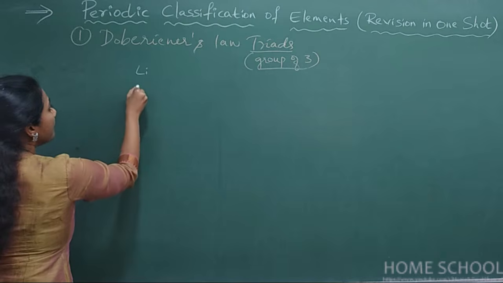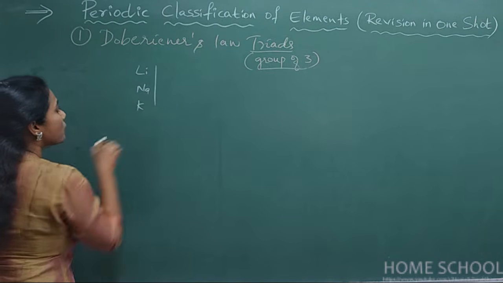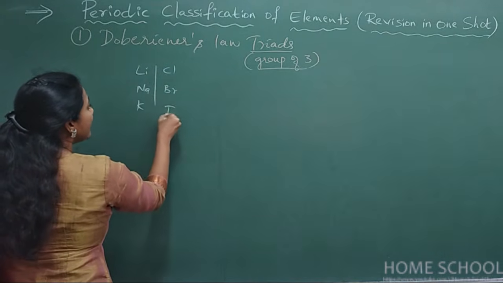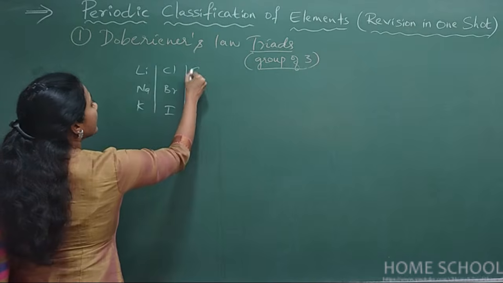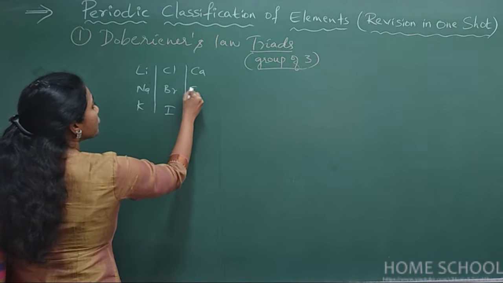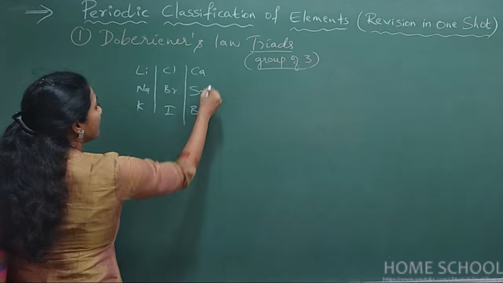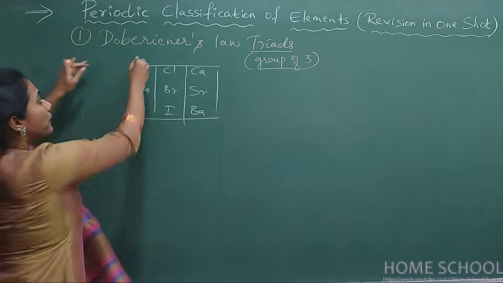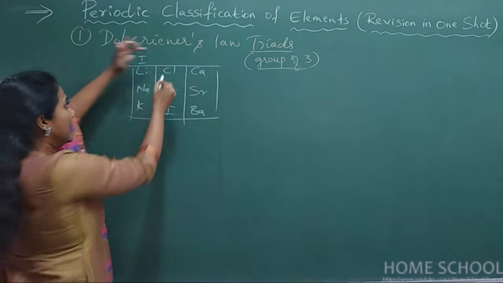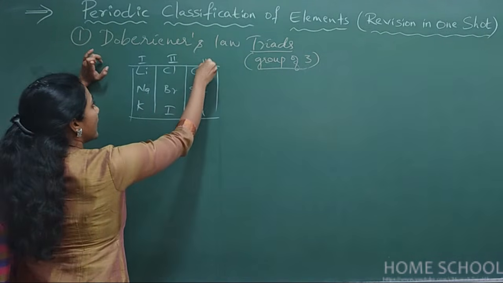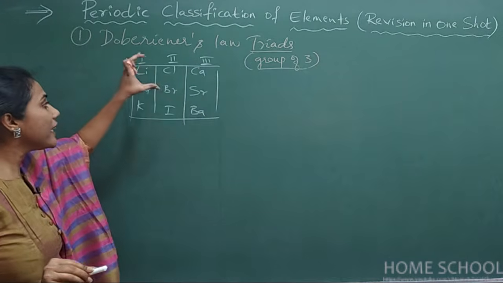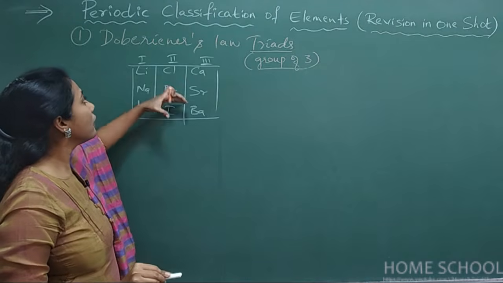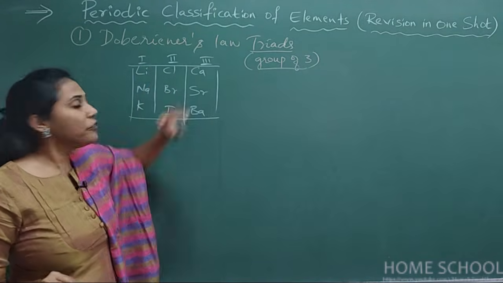Example, lithium, sodium, potassium as one group. Then chlorine, bromine and iodine as another group. Calcium, strontium and barium as the third group, right? So these were the 3 groups: triad 1, triad 2, triad 3. This is how he arranged these elements in groups of 3. That is the reason it is called Dobereiner's law of triads.